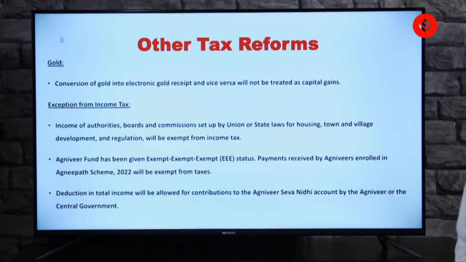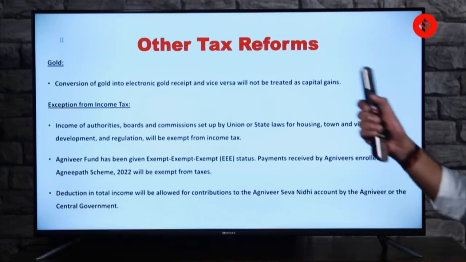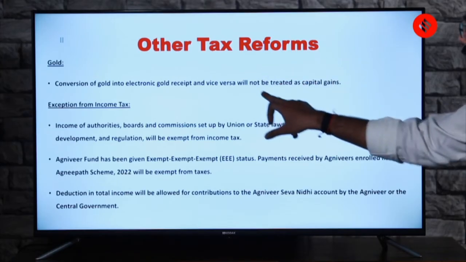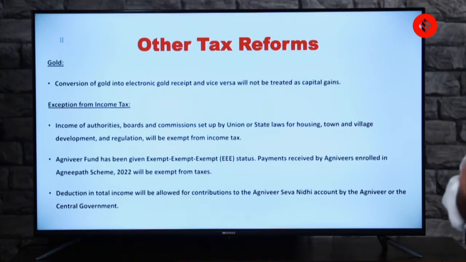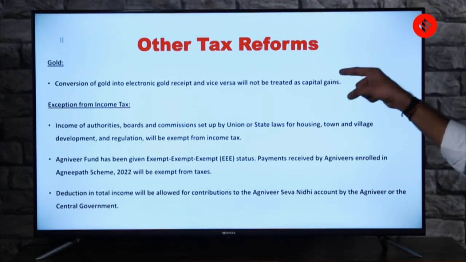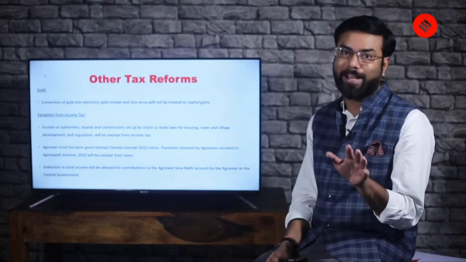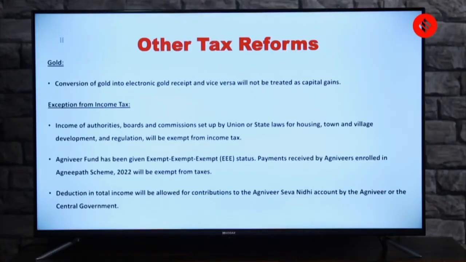So gold or Sona. What is there for gold in this budget? Conversion of gold into electronic gold receipt and vice versa will not be treated as capital gains. Please underline this: will not be treated as capital gains. Remember, in the MCQ we said that it is going to be treated as capital gains. You could have easily missed this word, and that is what we don't expect from you. So the gold which is converted to electronic gold, or vice versa, gets certain exemption from income tax.